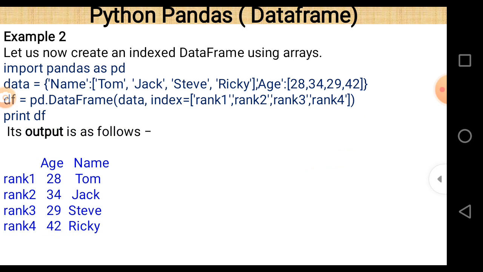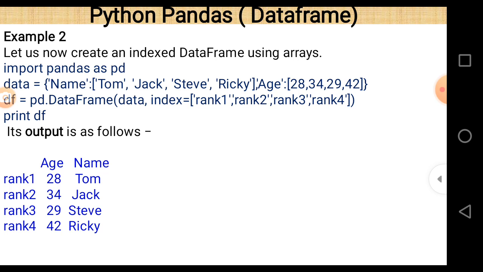And the second line is similar to that of the previous example. Here again a dictionary is passed in which name and age are the keys, and Tom, Jack, Steve, Ricky and 28, 34, 29 and 42 are 2 lists passed as data values in this dictionary.